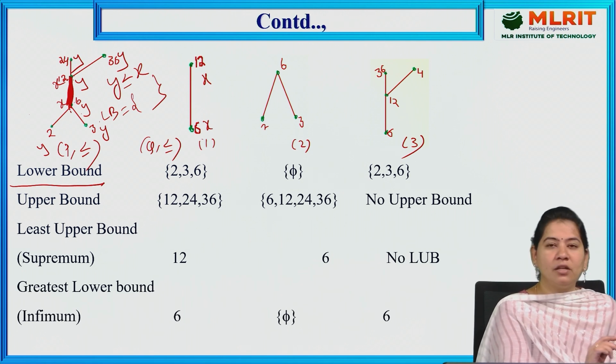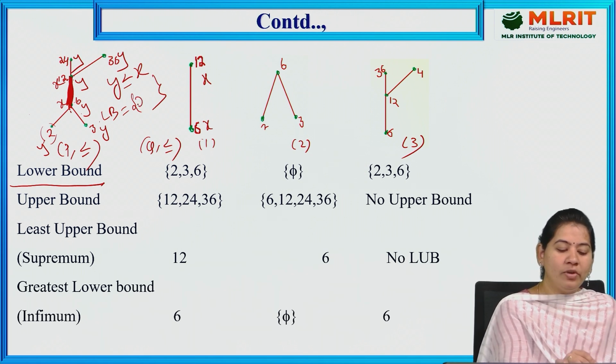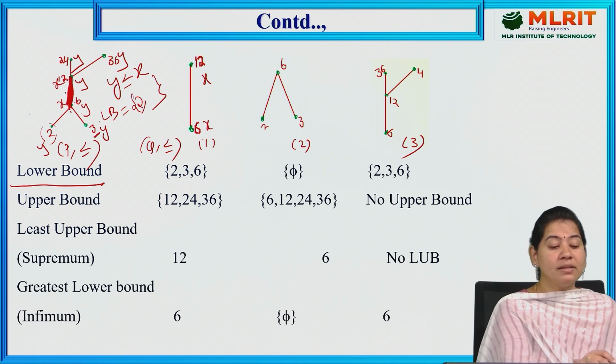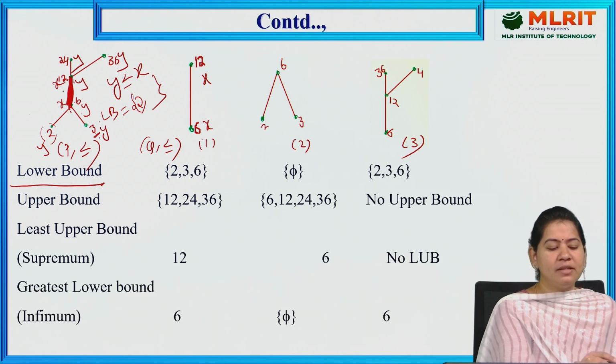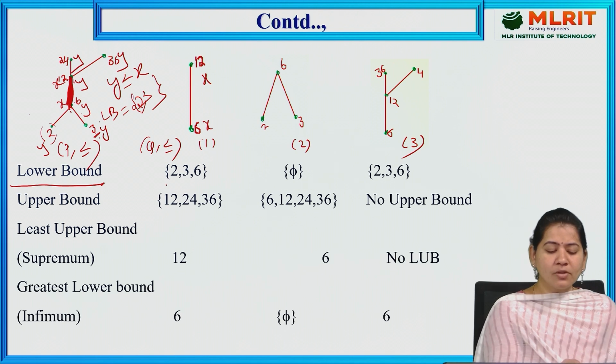First consider the first Y element, which is 2. This 2 is less than 6 and less than 12. I am comparing this Y element with both X elements, so 2 will be included in the lower bound. In the same way, the next Y element is 3. This 3 is less than 6 and less than 12. We are comparing all Y elements with every X element, so 3 will also be included in the lower bound. So that's why here 2, 3.